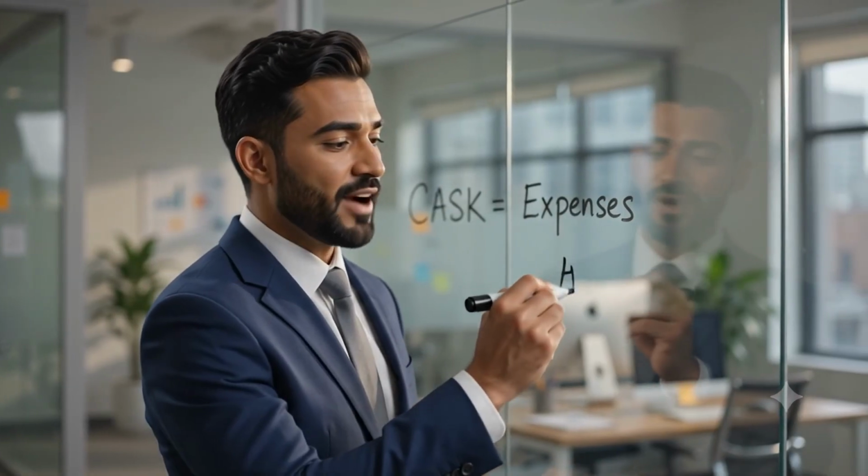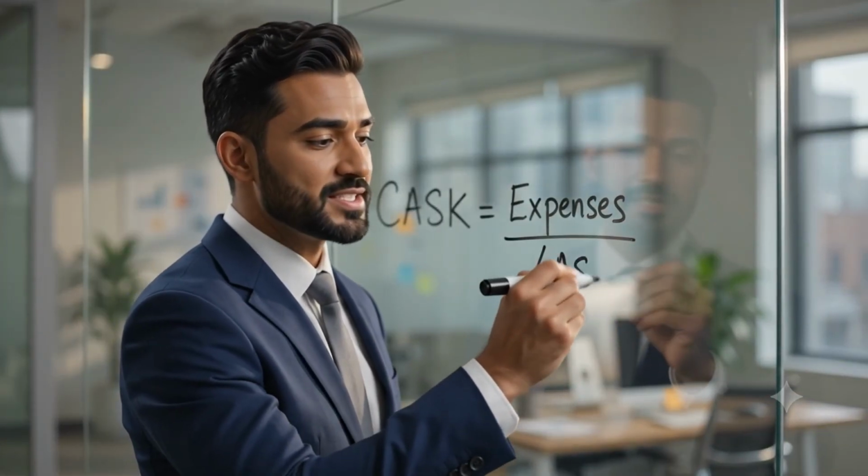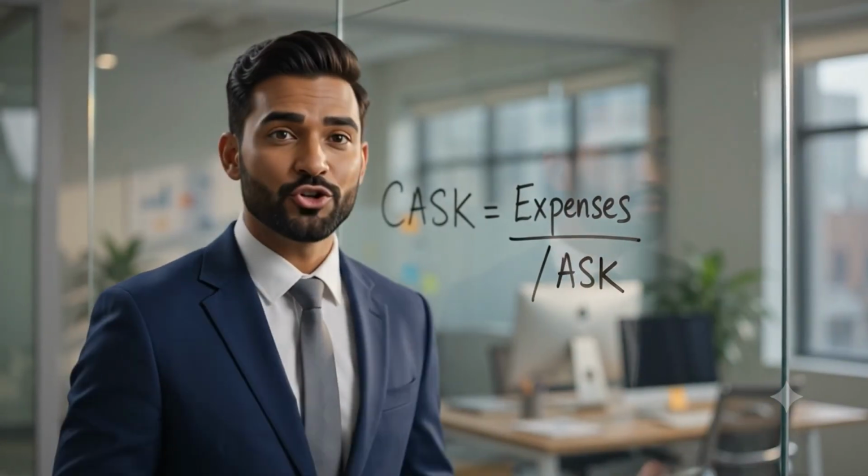CASK is your ultimate benchmark for efficiency. By comparing it to your unit revenue, you can identify your profit gap and stay competitive in the market. CASK is your primary measure of operational efficiency. Simply divide your total operating expenses by your ASK to find your unit cost.